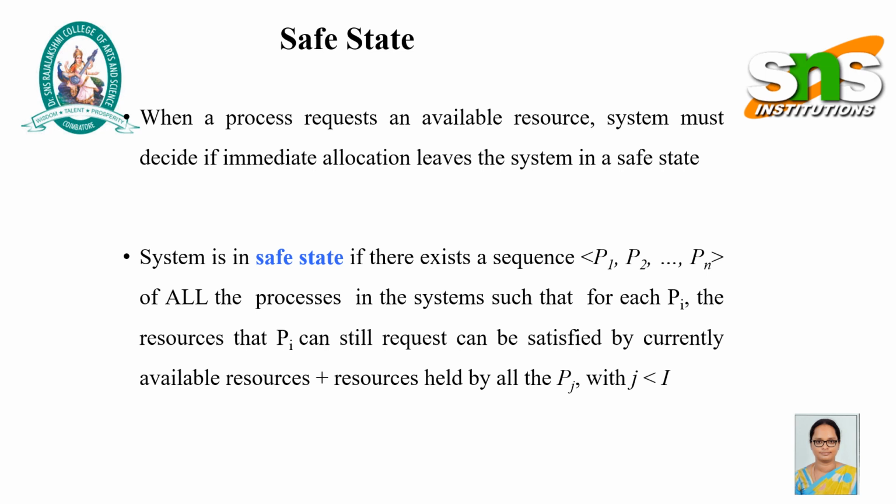The system is in a safe state if there exists a sequence P1 to Pn of all the processes in the system such that for each Pi, the resources that Pi can still request can be satisfied by currently available resources plus resources held by all the processes Pj with j less than i.